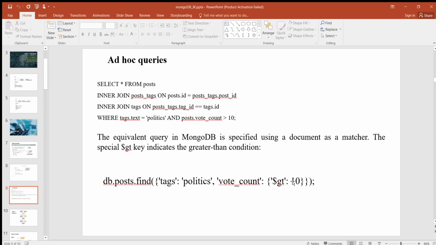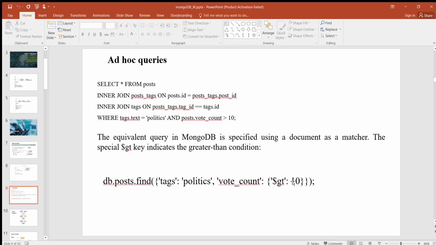The equivalent query in MongoDB is specified using a document as a matcher. The special $gt key indicates the greater than condition. So whereas we write the query in SQL, in MongoDB it is simply db.post.find with tags politics and vote count $gt 10, right? You understand the difference between these two queries?